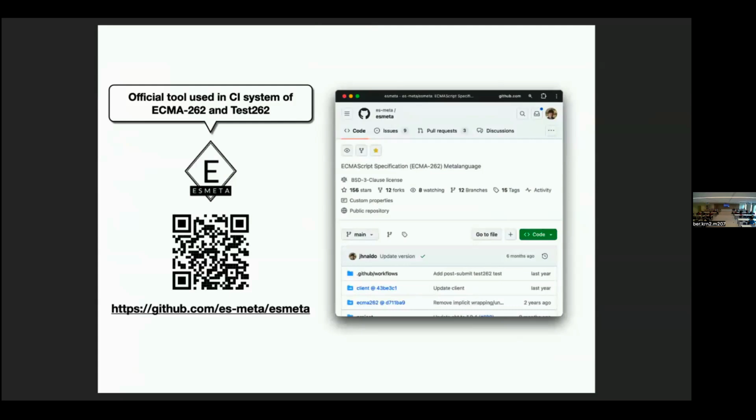So I strictly follow the current style. Our goal is not to introduce a new writing style. We just strictly follow the current writing style to mechanize, or make executable, the current spec. So the goal is that way. Yeah. Sure.